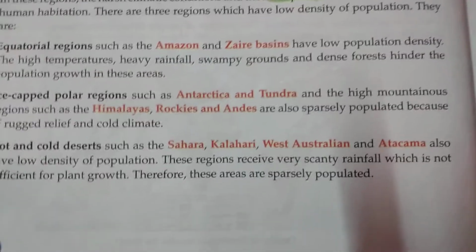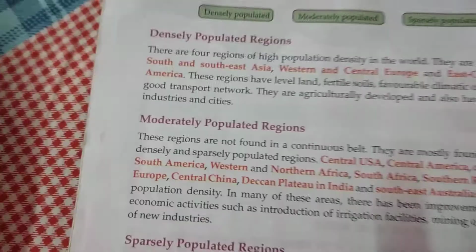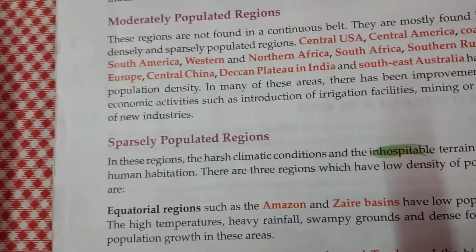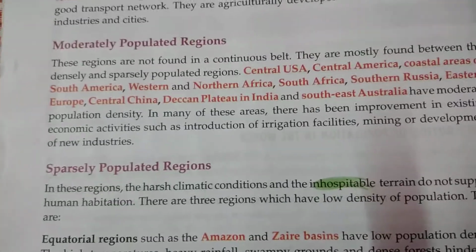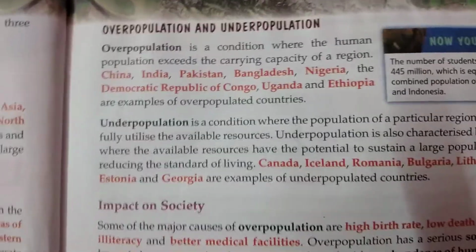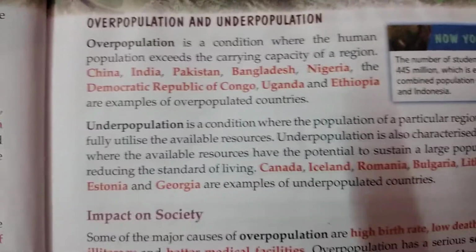Okay, so now I hope you all have understood the meaning of densely populated region, moderately populated region and sparsely populated region. Now I am moving on to the next category, that is overpopulation and underpopulation.